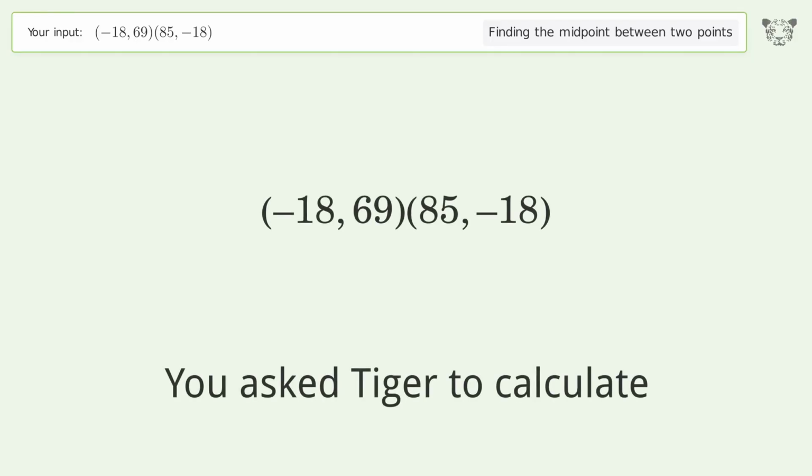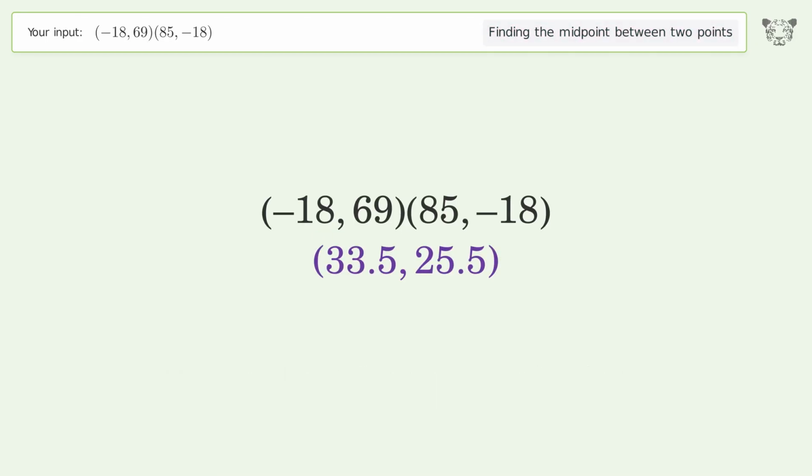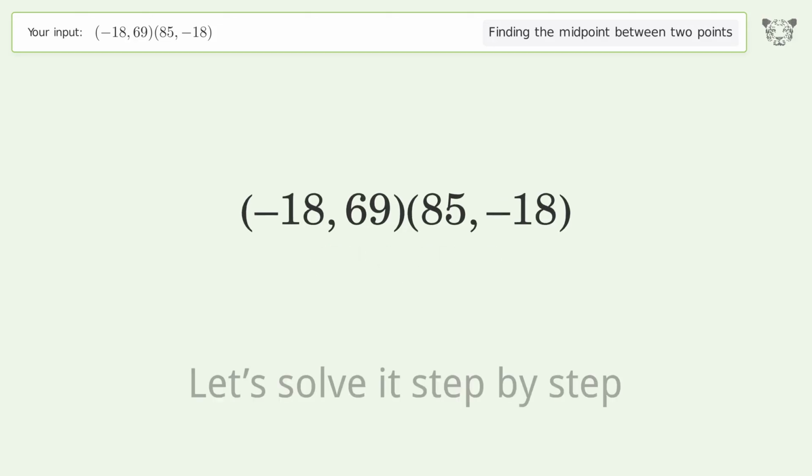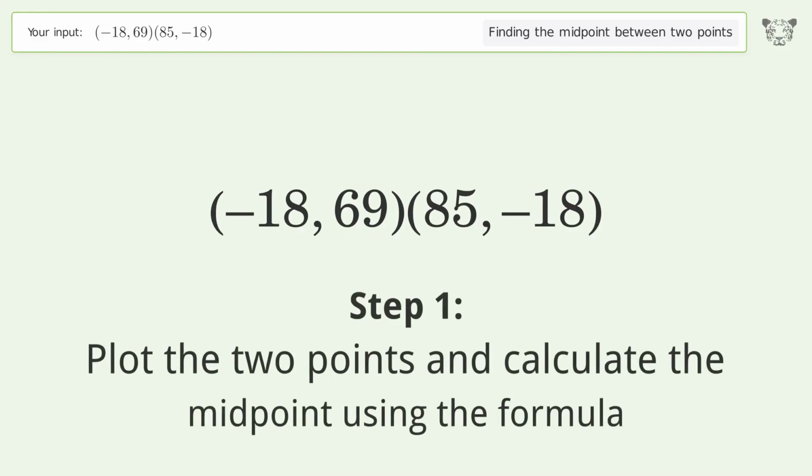You ask Tiger to calculate. This deals with finding the midpoint between 2 points. The midpoint between the 2 points is 33.5, 25.5. Let's solve it step by step. Plot the 2 points and calculate the midpoint using the formula.